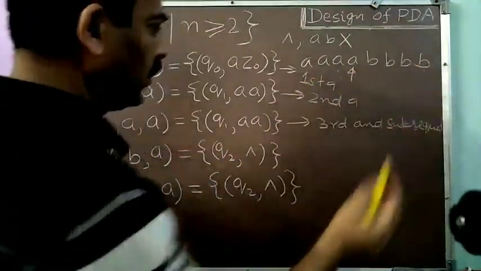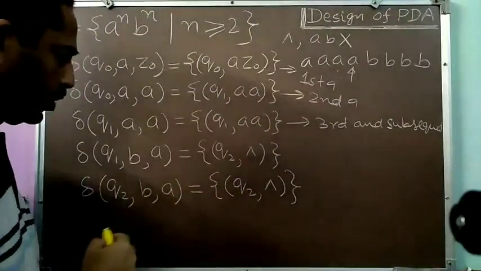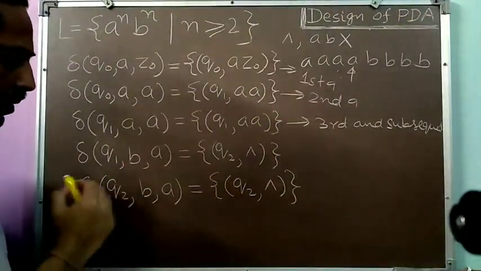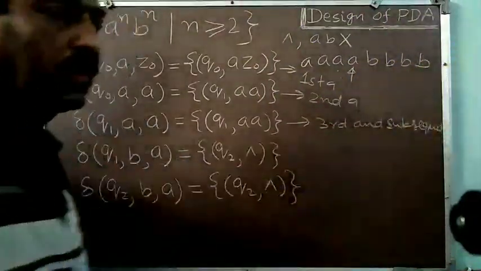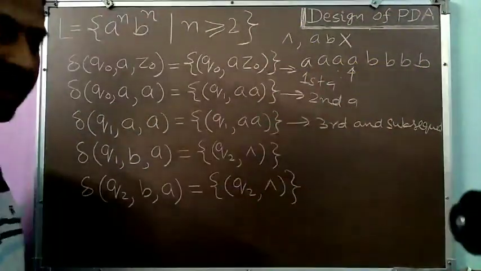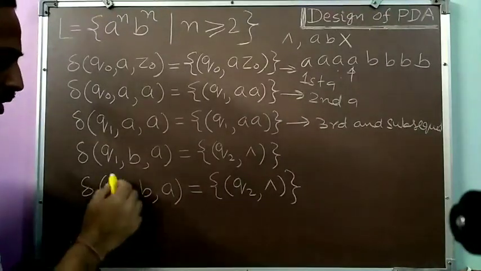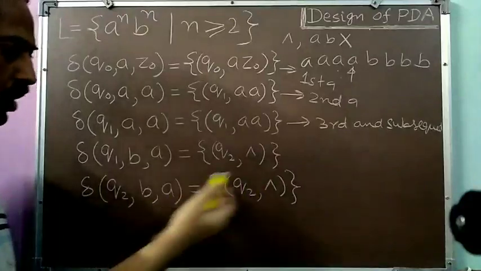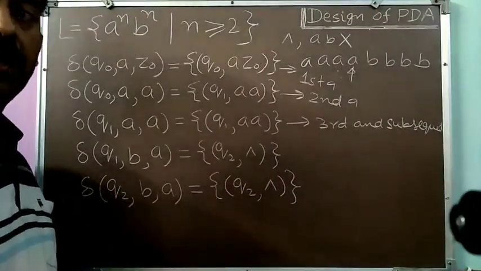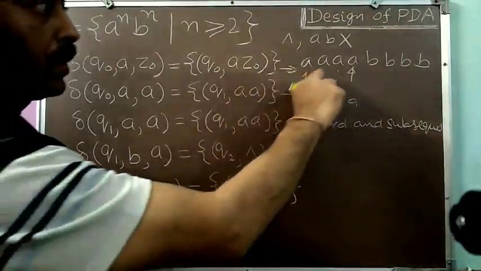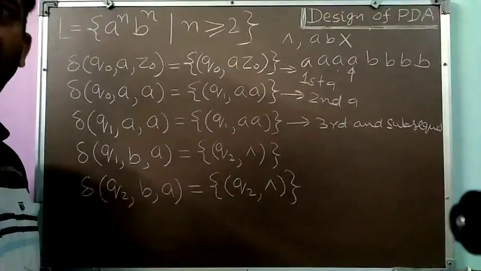Suppose B's has finished and still I am having A's over the push down store. So in that situation, I am in the state Q2, my string has been exhausted because B has been finished. Okay, so I will get a null from there. On the top of the stack is A. So Q2, null, A, this will be the situation, and I am not writing any transition for it. So in such a situation, the machine will halt. Okay, so if the number of A's is larger and the number of B's is smaller, my machine will halt.